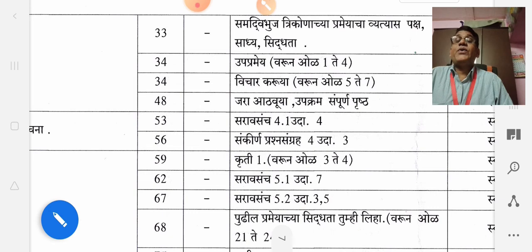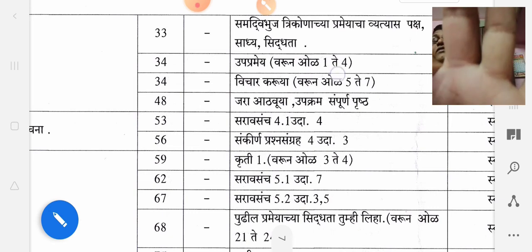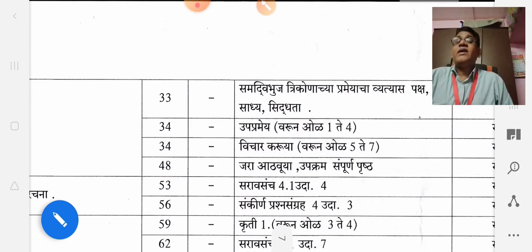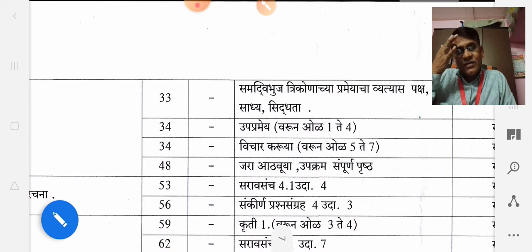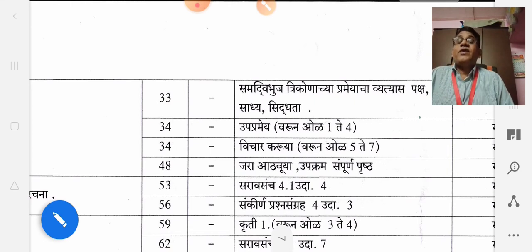I already explained all the things, but in the exam only this syllabus is omitted, and only the remaining syllabus will be there. For your further study in 10th standard, many concepts are there, so you have to learn those also.